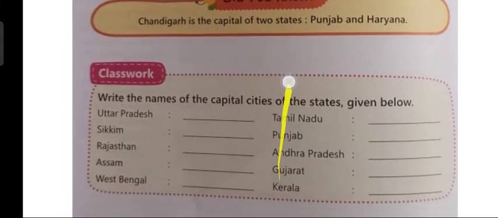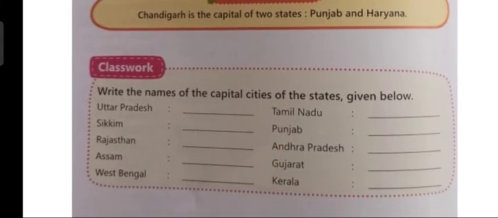Now children, over here there is a classwork. Write the names of the capital cities of the states given below. So you have to complete this in the book. Without looking at the answers, please learn the states first and then try to complete this exercise. And then after you have written, then you can check your answers. And if you have written the wrong answer, erase it and then write the right answers.